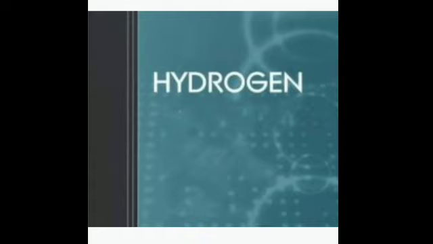I had taken up that when metals react with dilute acids, they liberate hydrogen gas and the respective salt. Today I will proceed with the laboratory preparation of hydrogen.